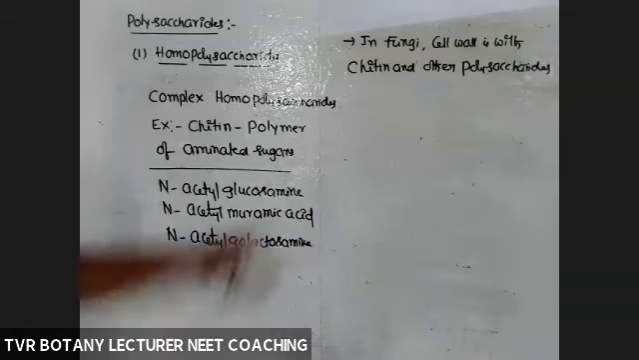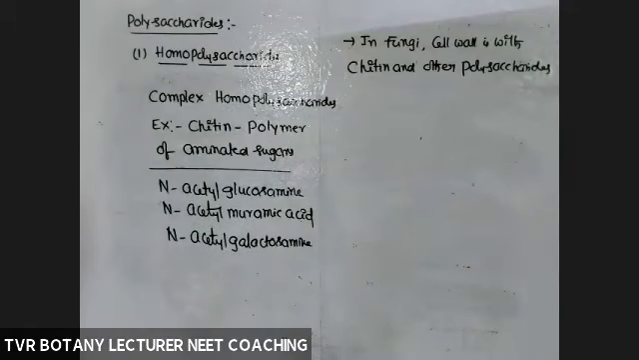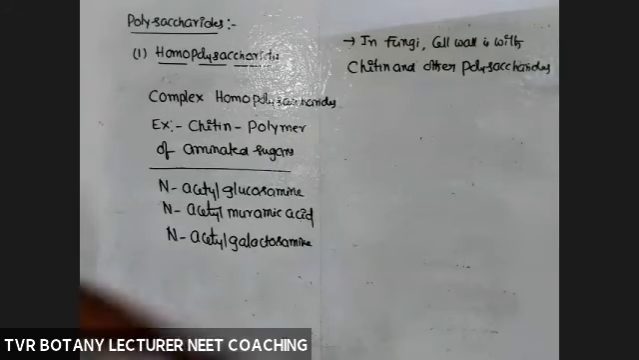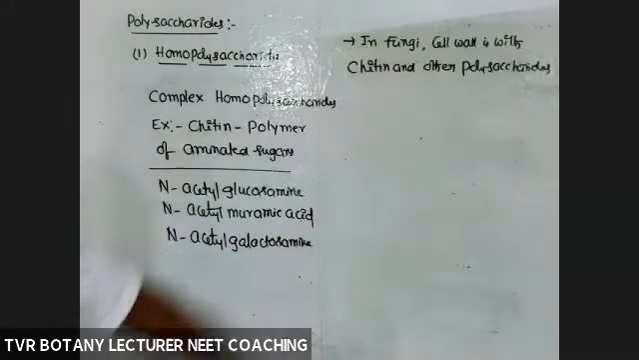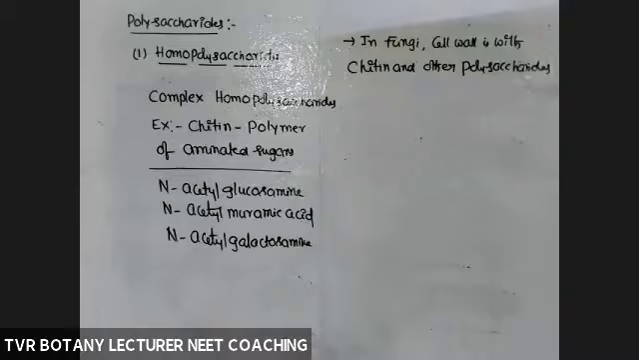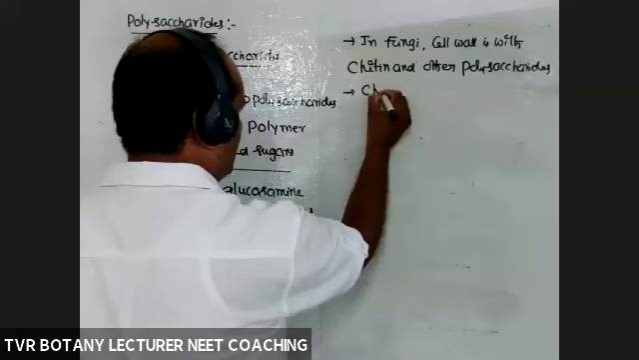Okay, so they will question you. In fungi, what is the type of cell wall material? Homopolysaccharide with aminated sugars. So chitin is the cell wall material in fungi. In fungi, in addition to chitin, other polysaccharides are also present.